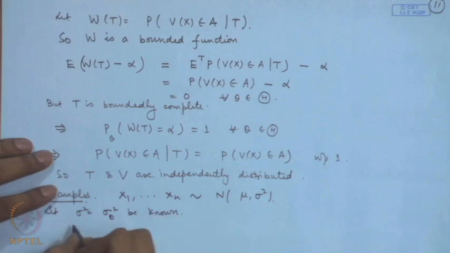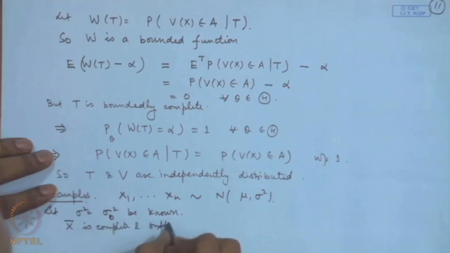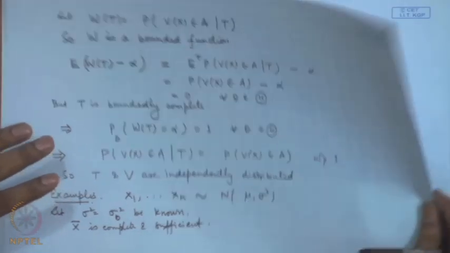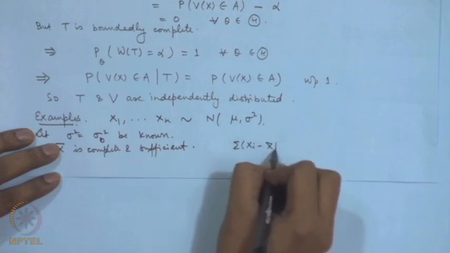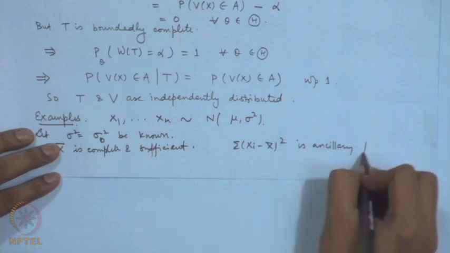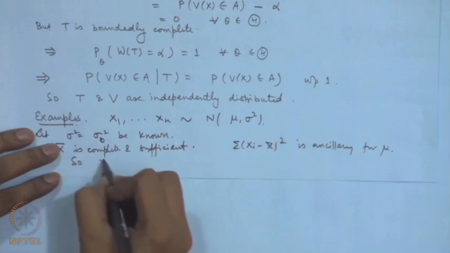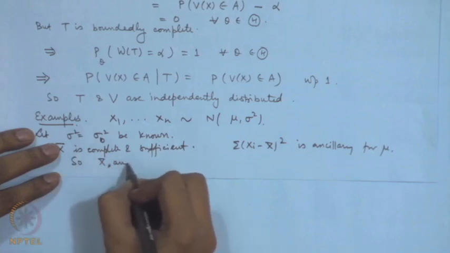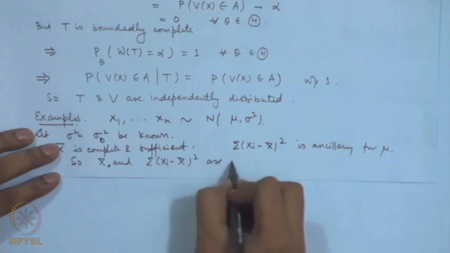If that is so, then x bar is complete and sufficient, and at the same time, if we consider sigma x i minus x bar whole square, this is ancillary for mu. Therefore, x bar and sigma x i minus x bar whole square are independent.